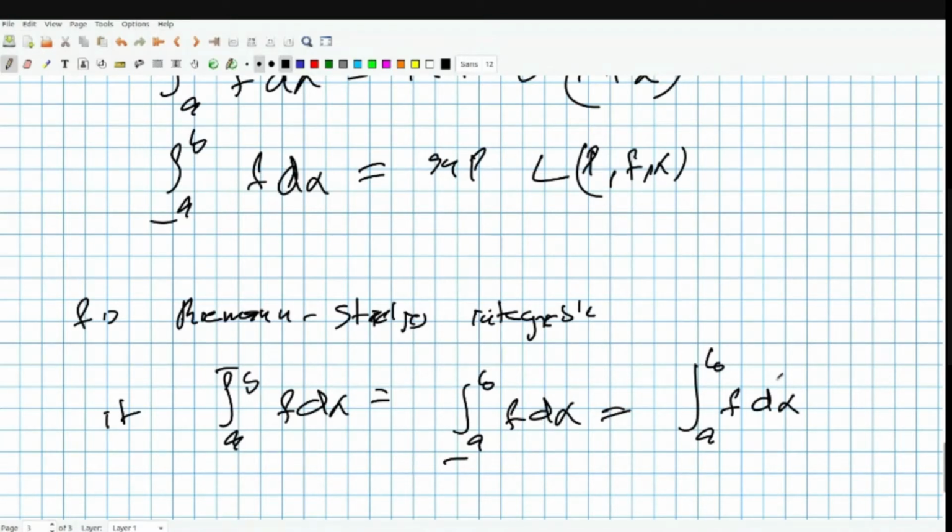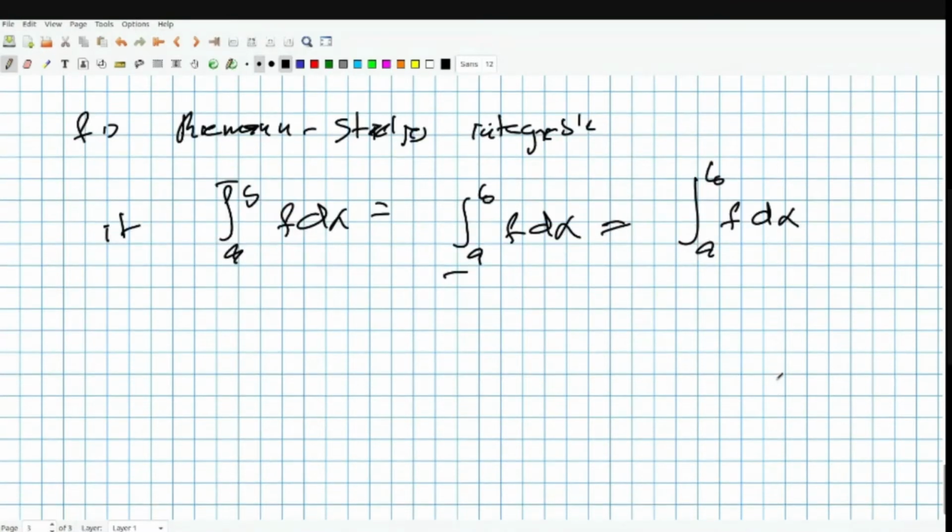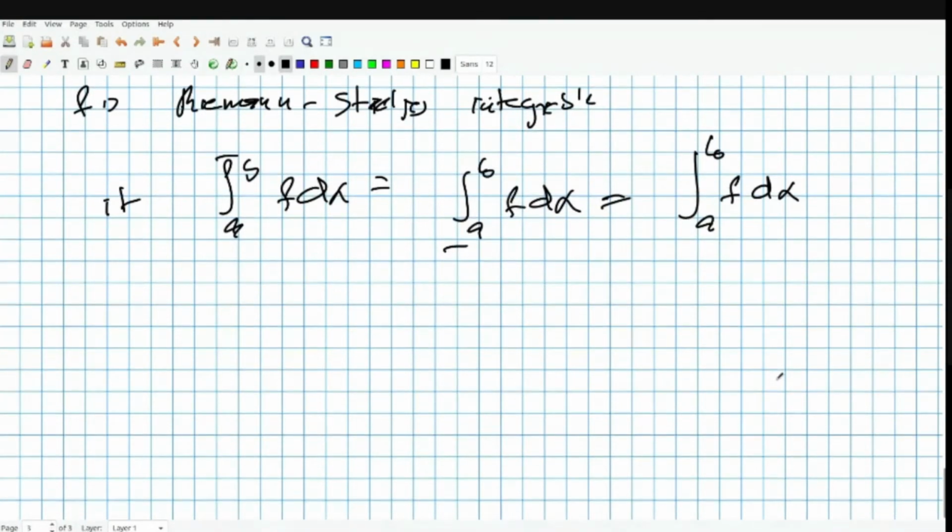Okay, so this is called the Riemann-Stieltjes integral or just the Stieltjes integral, people say that interchangeably.